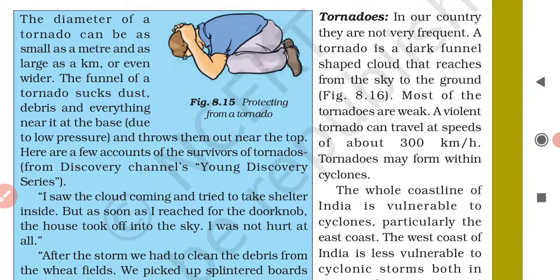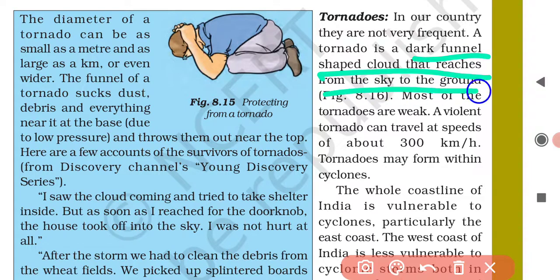In our country, that means in India, tornadoes are not very frequent. Tornadoes are frequent in the American continent. In the countries of America, tornadoes are very frequent. What is written here? You see, a tornado is a dark funnel shaped cloud that reaches from the sky to the ground.